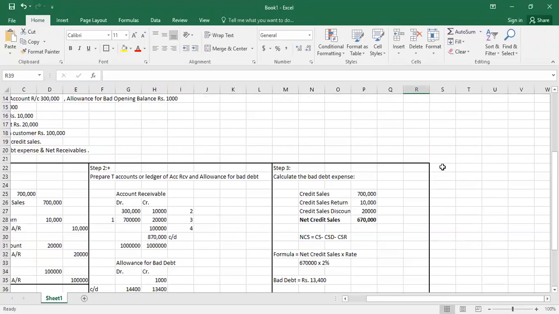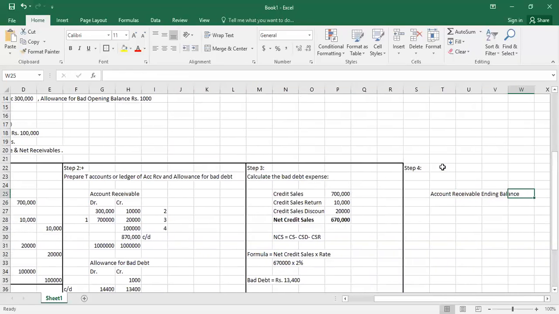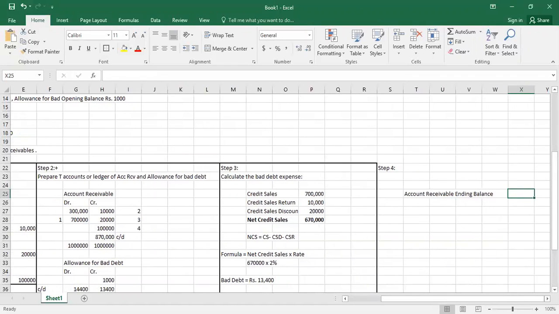Now in the last step, we have to calculate net receivable. So here we have to write account receivable ending balance. And the ending balance of account receivable is 8,70,000.